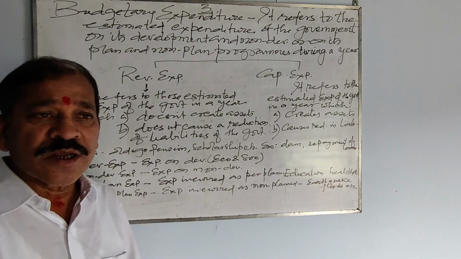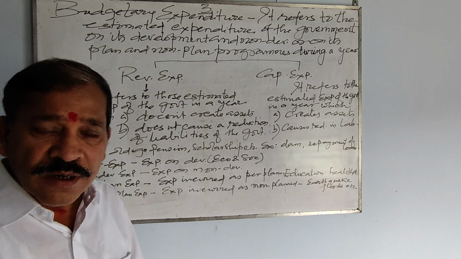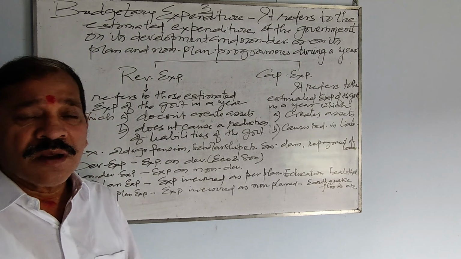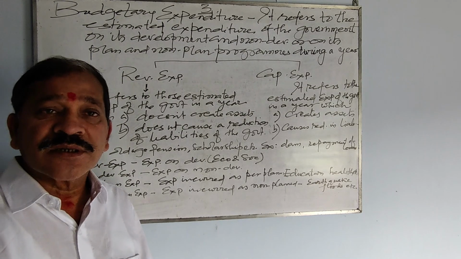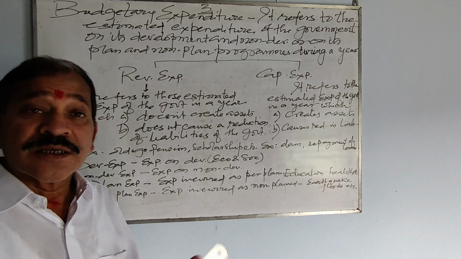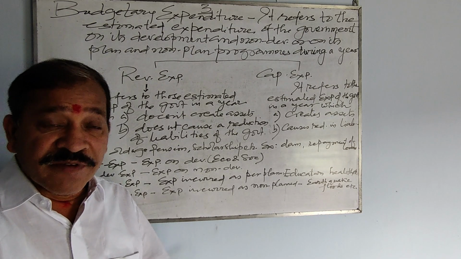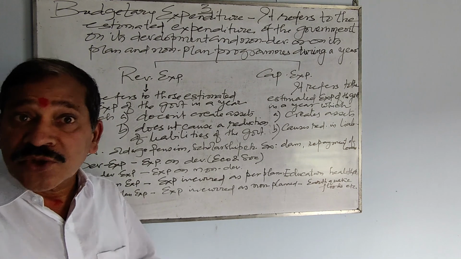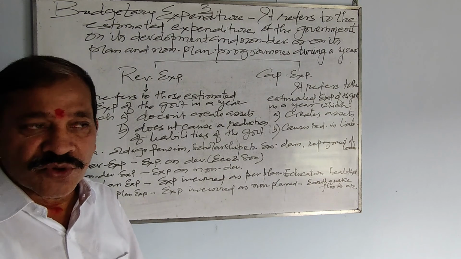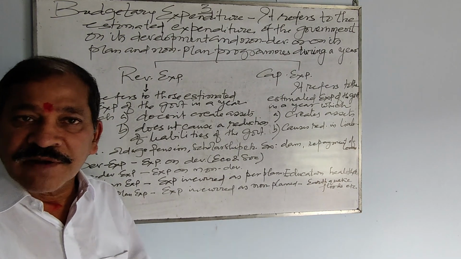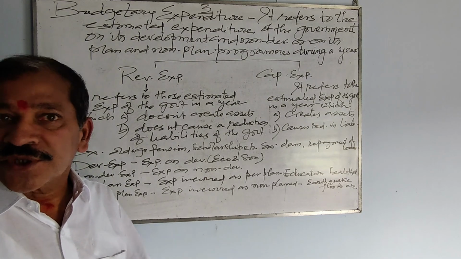For example, government constructs a dam, government constructs a flyover. This is all expenditure, no doubt, but a flyover is an asset to the nation, a dam is an asset to the nation. Similarly, the liability towards those people who are living near the dam is also reduced for the government, because the government can say, now the dam is constructed, you are safe and your area will be developed. That means the liability of the government is reduced.